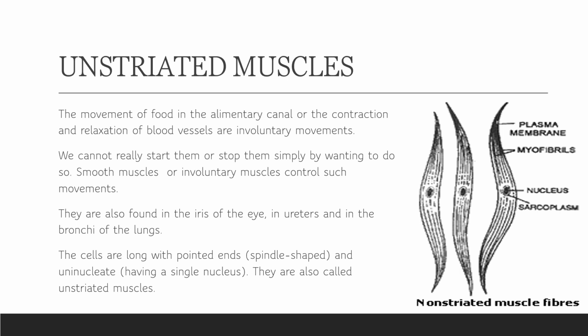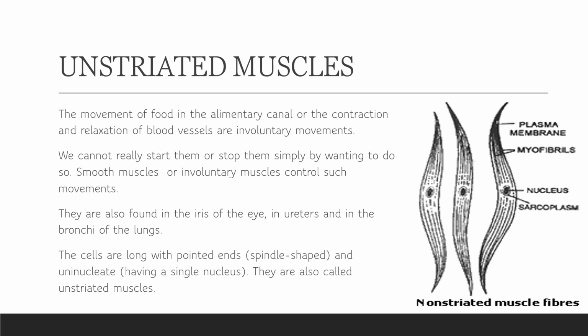Now, unstriated muscles: the movement of food in the alimentary canal or the contraction and relaxation of blood vessels are involuntary. Means we are not able to control the movement of blood in the vessels or the food in the intestine, right? So these are a kind of involuntary movements and they are controlled by these muscles, which are present in a particular organ. So we cannot really start them or stop them, right? So smooth muscles or involuntary muscles control such kind of movements.